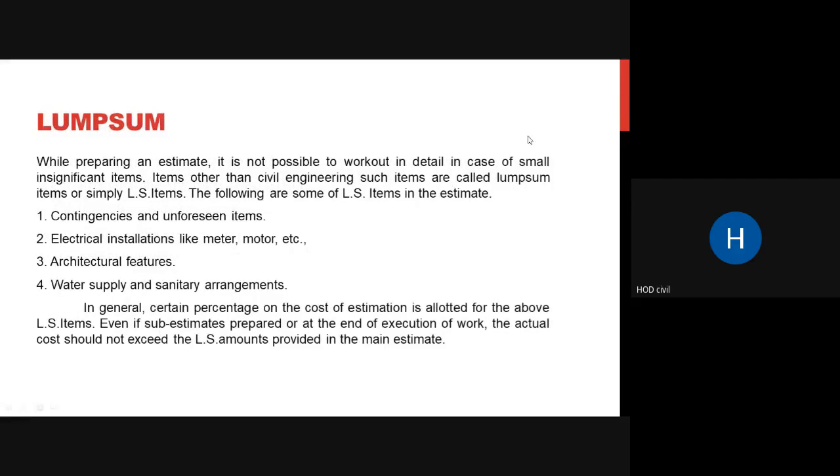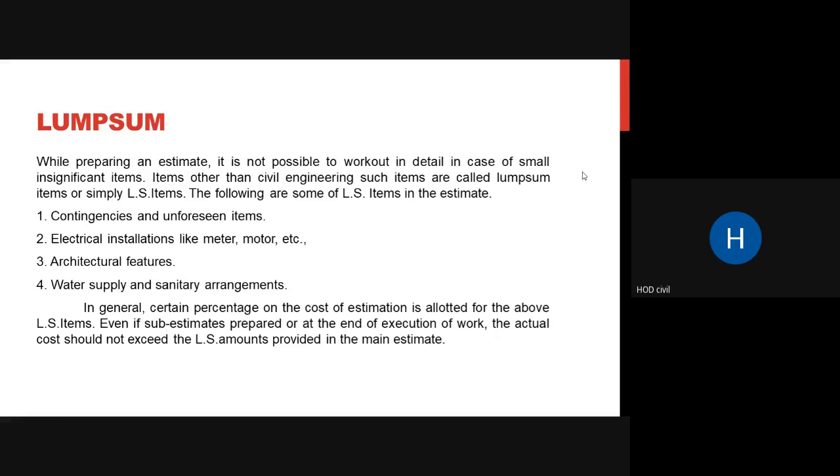Okay, so what do you mean by this lump sum? You might have heard this term lump sum. Lump sum is used while you're preparing an estimate. While preparing it, it is not possible to work out in detail the small, insignificant items. Some things cannot be included in the estimate, where very minor things are there. So what we do is include all those minor things in one term called lump sum, and we create one 2 to 5% lump sum amount, and we include all these minor things in it.